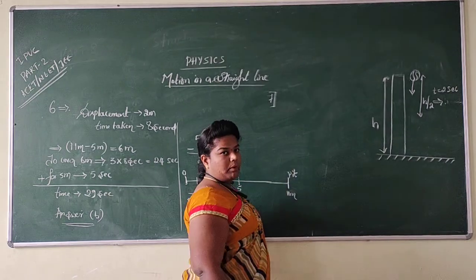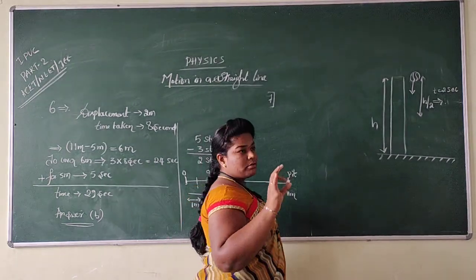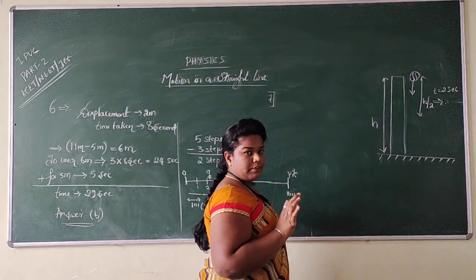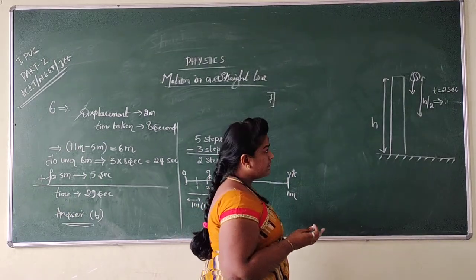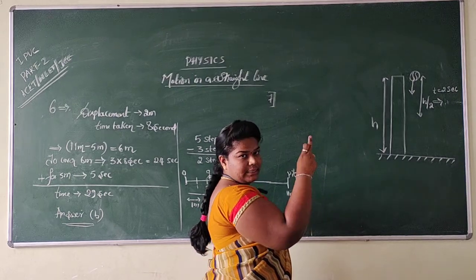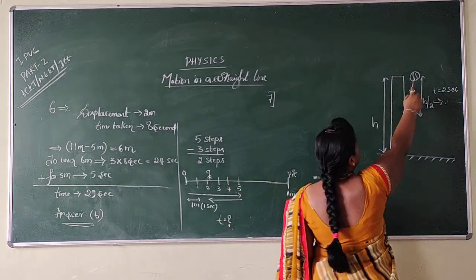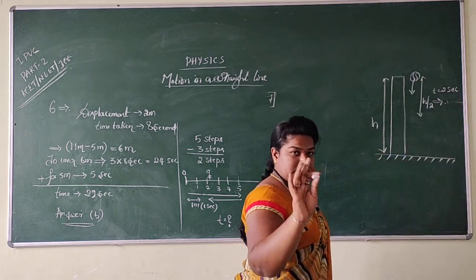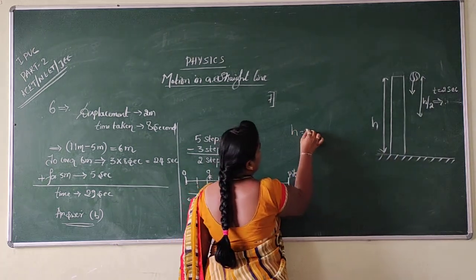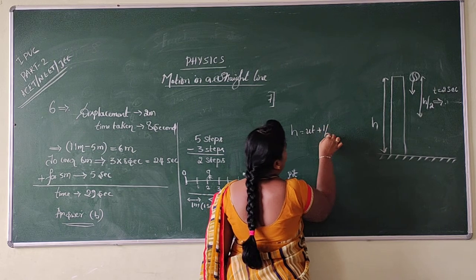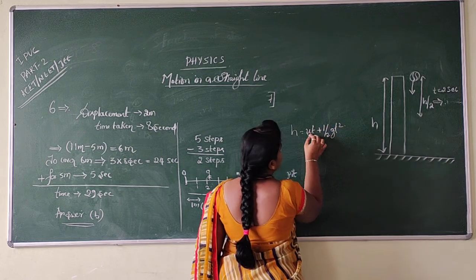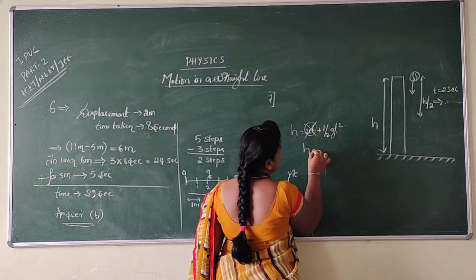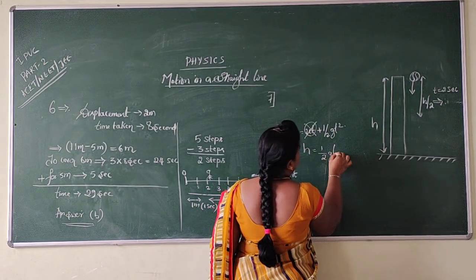So I am using the formula. I am not going to reduce the formula here. I have shown you, while solving the numerical, I write directly. Here we throw the ball from a height. When we throw it, at the highest point the velocity is always 0. So we have the formula h is equal to ut plus half gt square. Here the velocity becomes 0, so this term vanishes. So the remaining is half gt square.